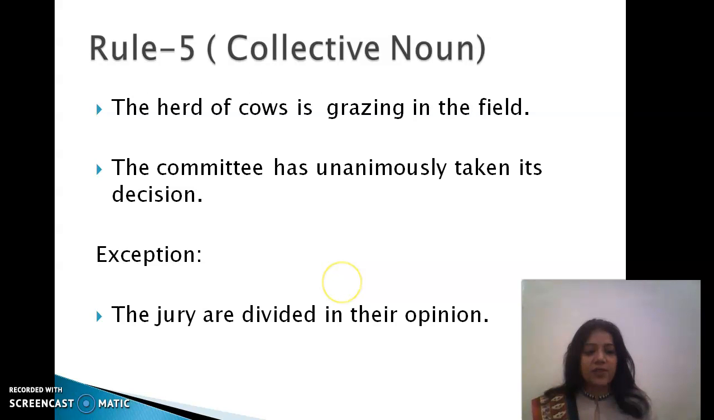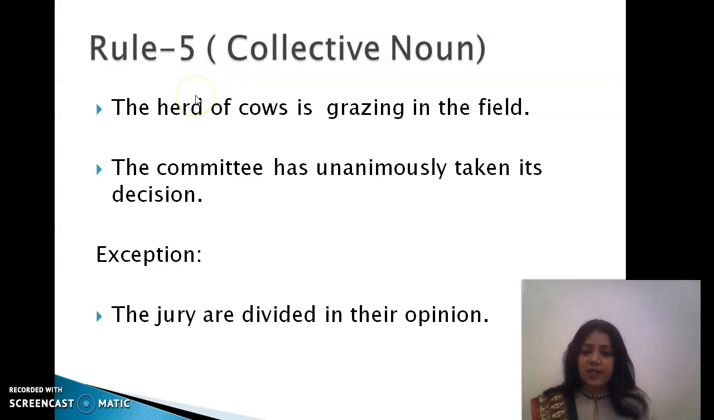Yes, here comes the use of collective nouns. We all are aware of what collective nouns are, but let me tell you again. A collective noun is a noun which is a collection of things or persons. Here on this slide we can see herd, committee, jury. These all are collective nouns. In fact, there are many other collective nouns too, like family, team, police and many more.